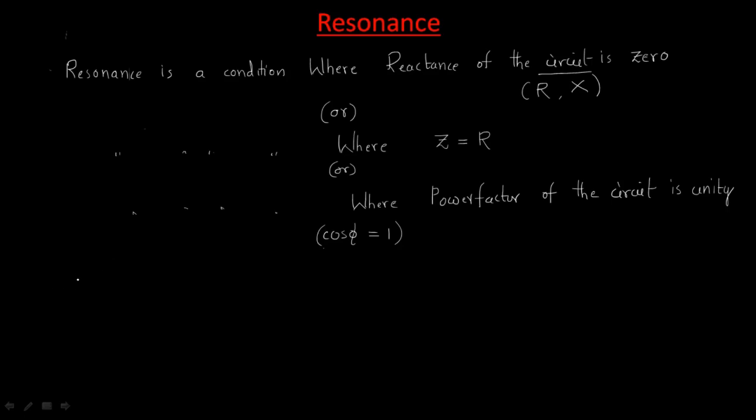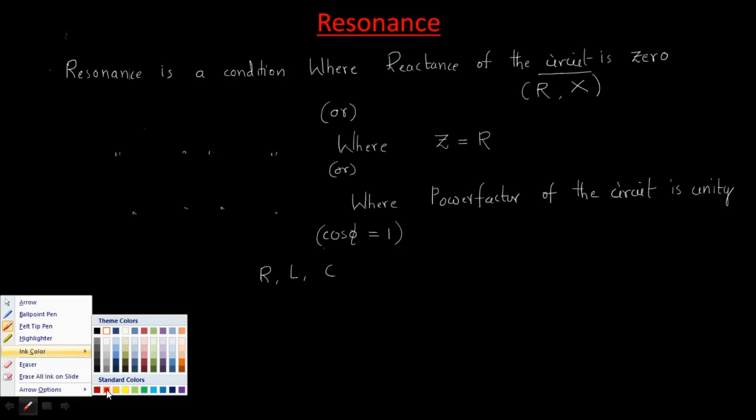So, resonance is possible when the circuit consists of RLC elements. Here we have another definition, that is resonant frequency.